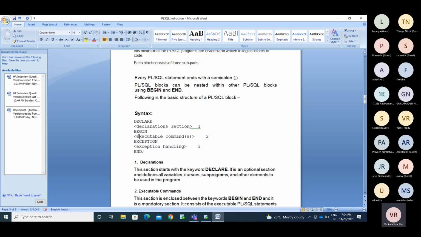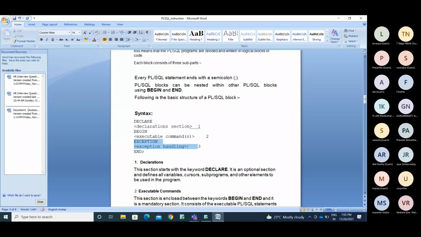Say we have thousands of lines of code, and we have an error in line 200. I need to catch that error, store it, and provide a solution for that. While running any query, you may get runtime errors. To handle those errors, we'll use the exception section.